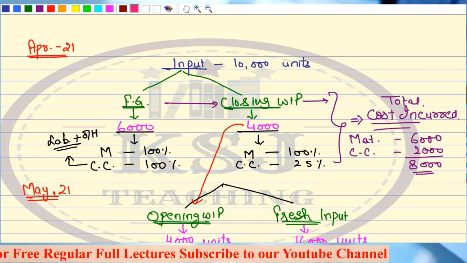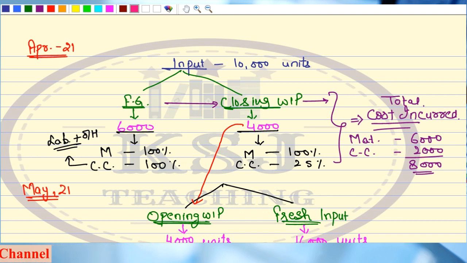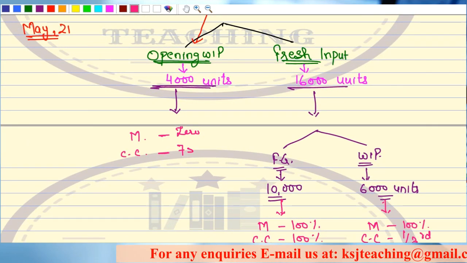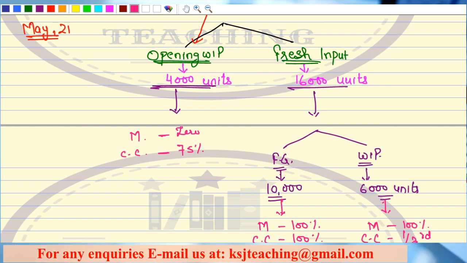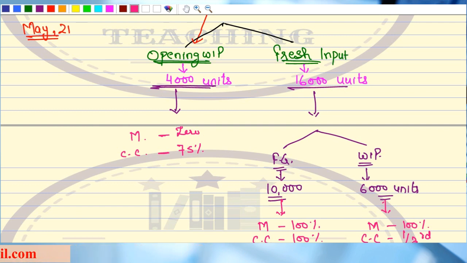What is the remaining work for April 21? 75%. That means in the current period, we will do the remaining 75% of the work. This will be your degree of completion for opening WIP, and for the fresh input, that is very simple.